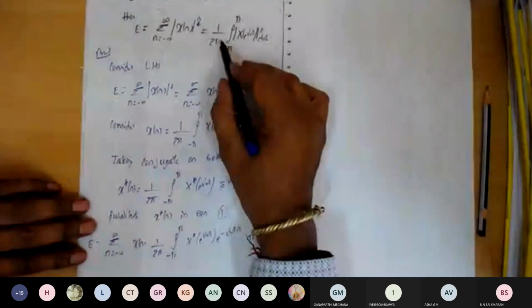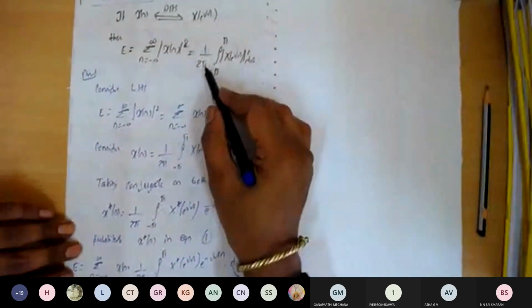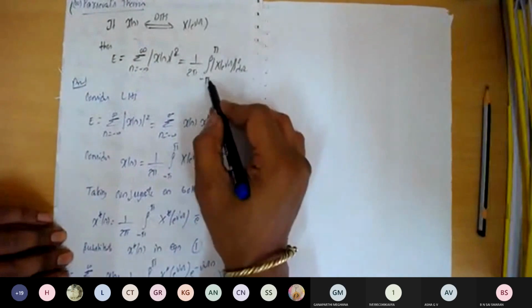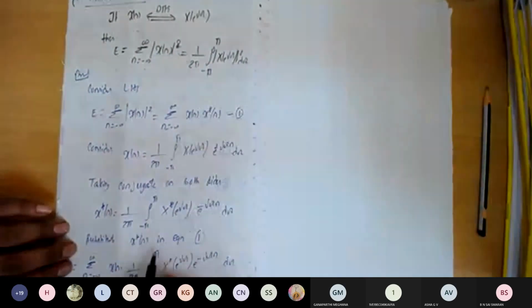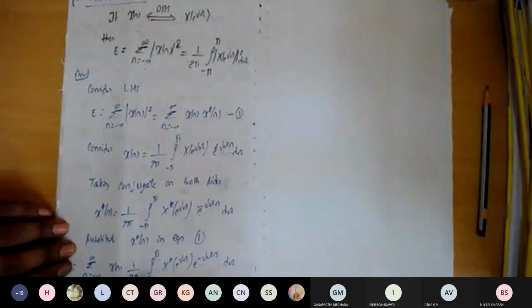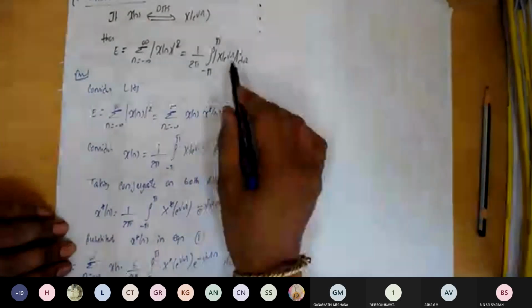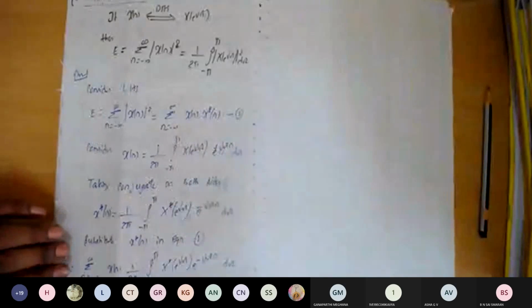So here, as per the proof, we need 1 over 2 pi, and we also want the integral part. So the integral part is there, 1 over 2 pi is there. Now we need to convert the x of n into e to the power of minus j omega n as x of e to the power of j omega, so that we'll get the required proof.